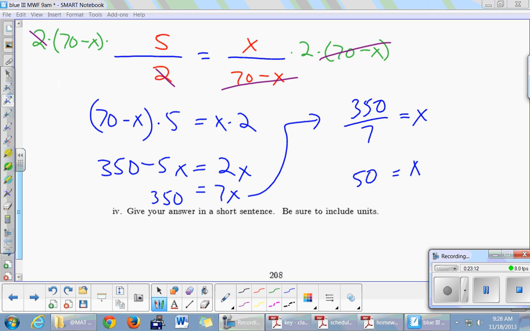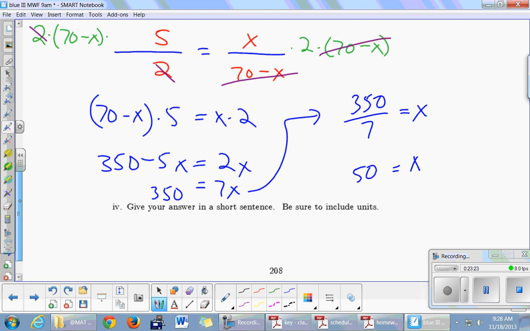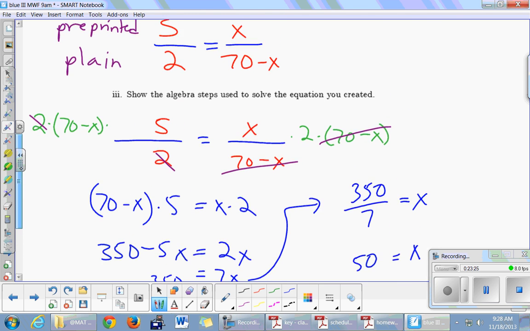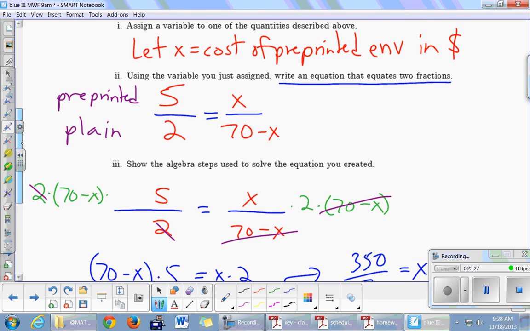Okay, last part of this problem, once we solve for X, is part 4 down here. Catherine? Okay, pretty much all we have to do is rewrite this phrase where we defined X. X was the cost of pre-printed envelopes in dollars. So that right there is the cost of pre-printed envelopes in dollars.